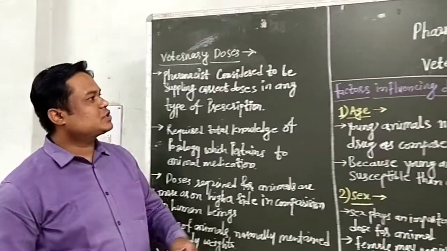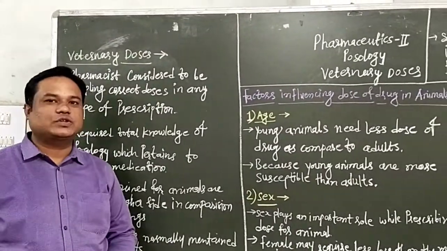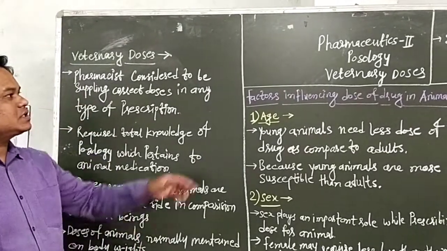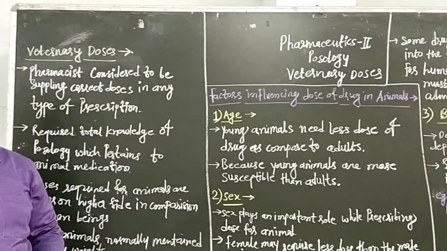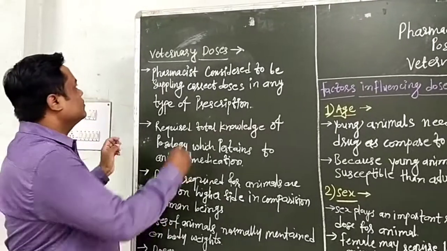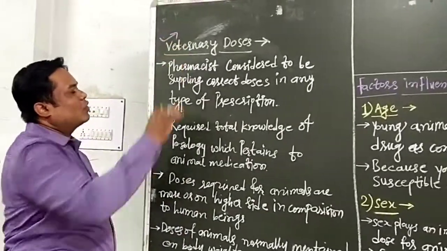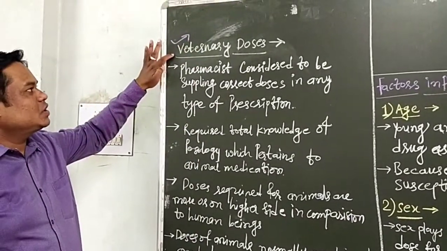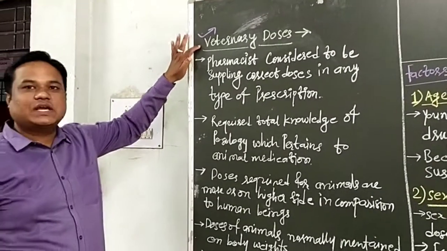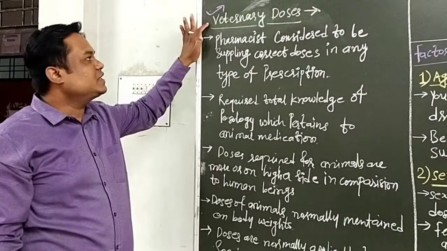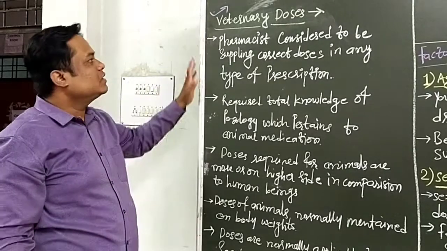Today's subject is pharmaceutics 2. Then chapter number 3 is posology. Now to say, the subject is about the veterinary doses. Then we have to see first what is veterinary doses. Veterinary doses means the doses given to the animals. It is called veterinary doses.